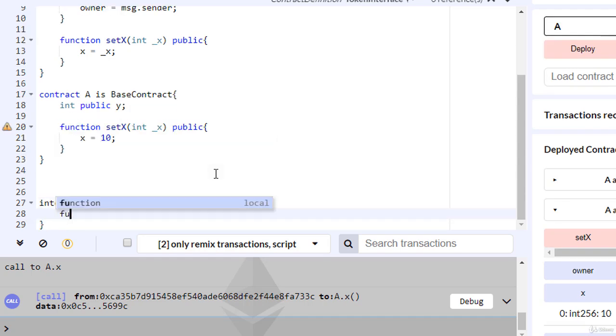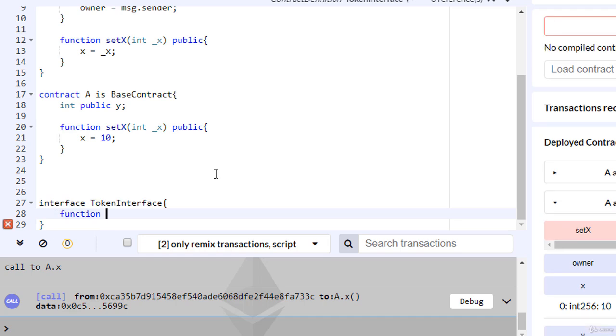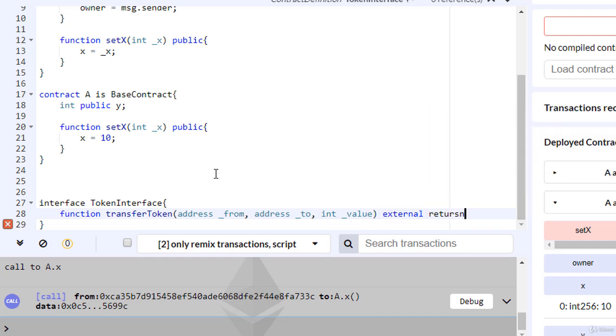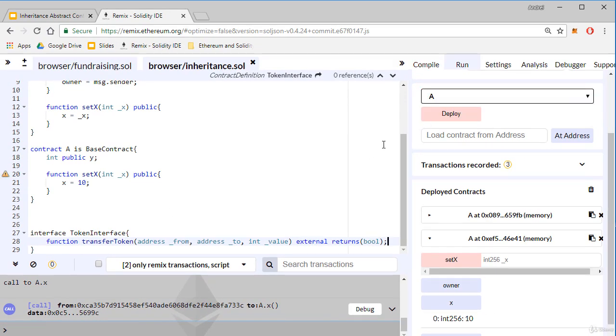Inside the interface, I declare one function, transferToken. This function has three arguments: address _from, address _to, and int _value. This is an external function and returns a bool. Okay, this is an interface.